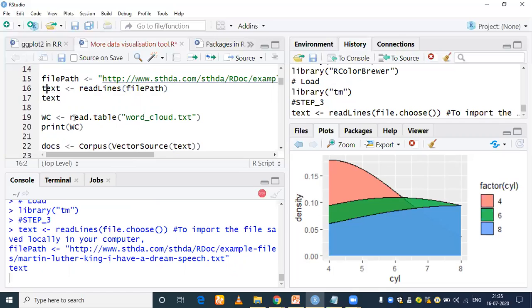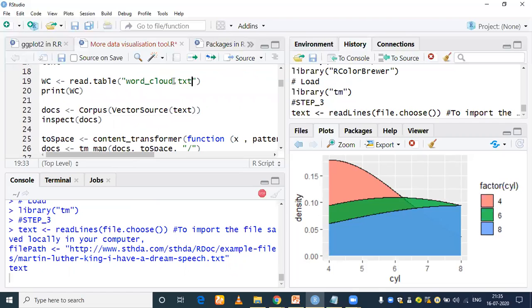Now the next thing: if you want to read the word underscore cloud file saved locally in the current working directory, how can you read it? With the help of read.table. You need to specify the name of the file, and the result is stored in WC, and then you can see the data of WC.